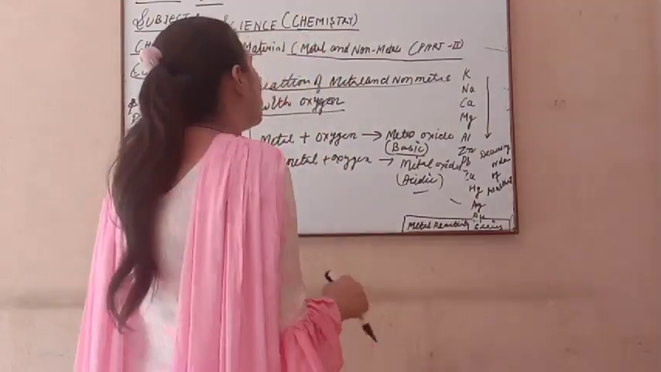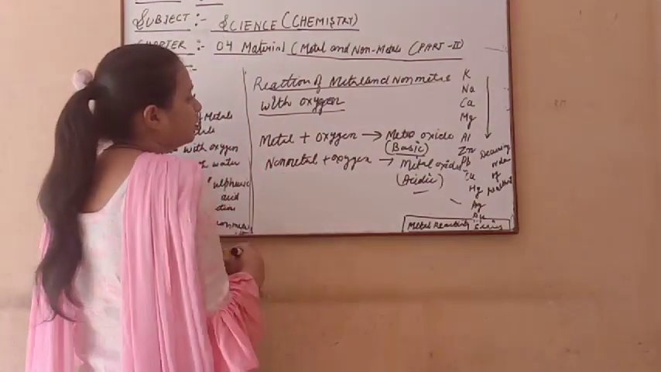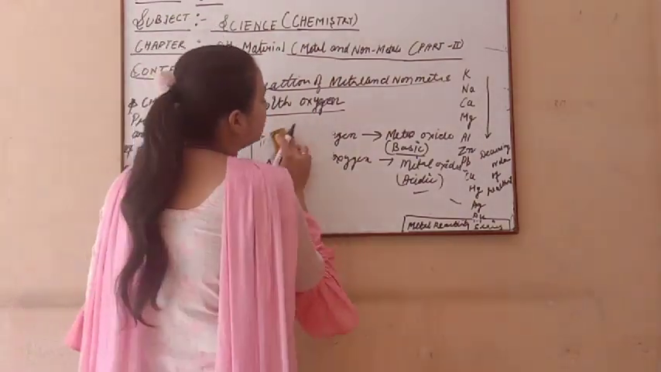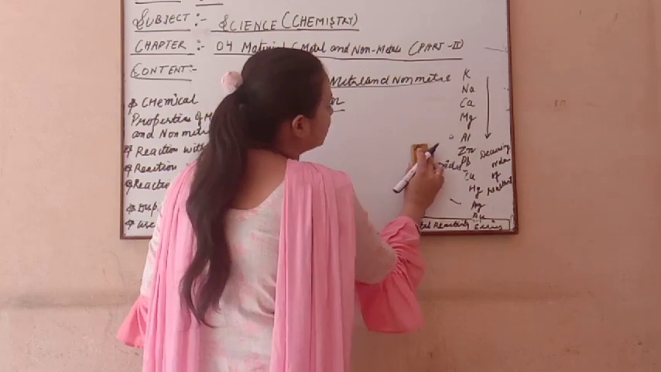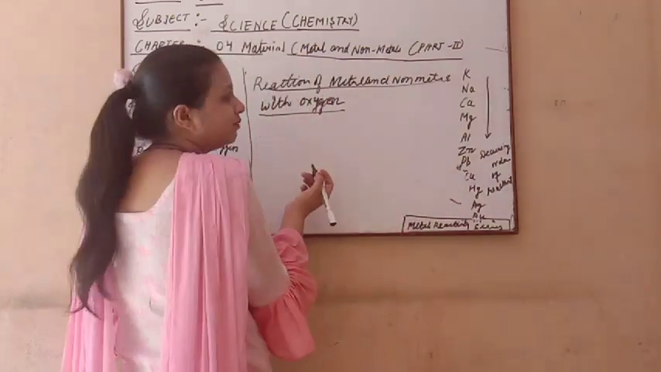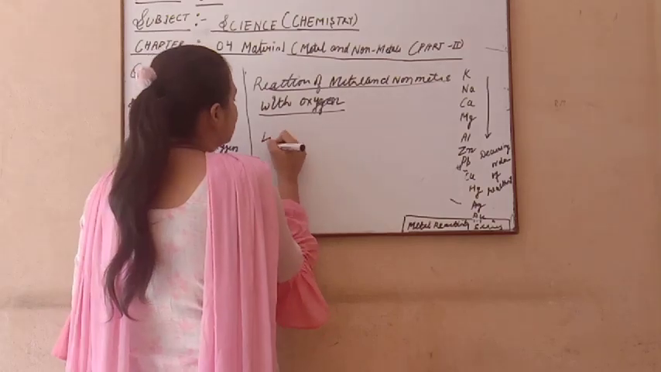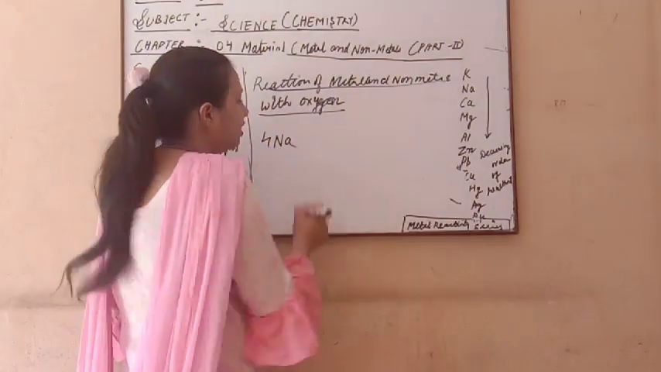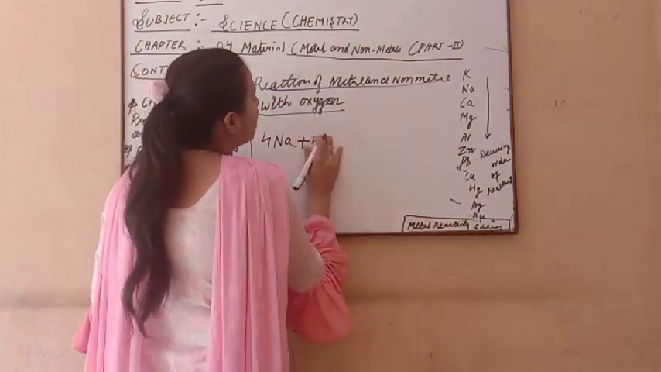Here I will write an example of the reaction of a metal with oxygen and of a non-metal with oxygen. First we will take a metal, like sodium. Sodium reaction with oxygen.